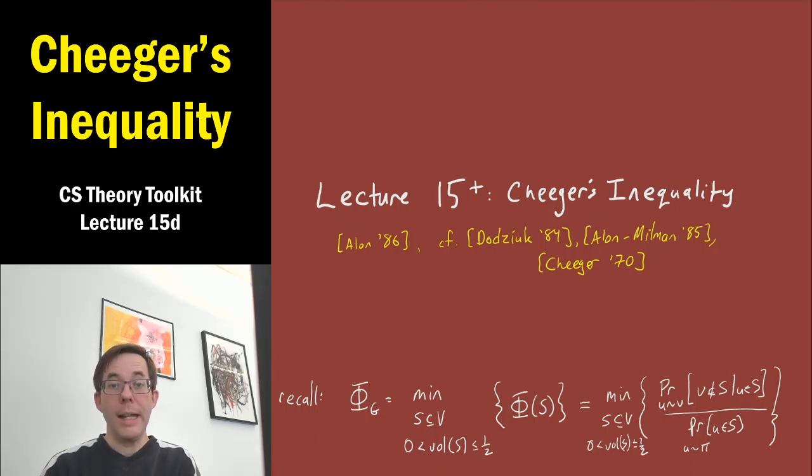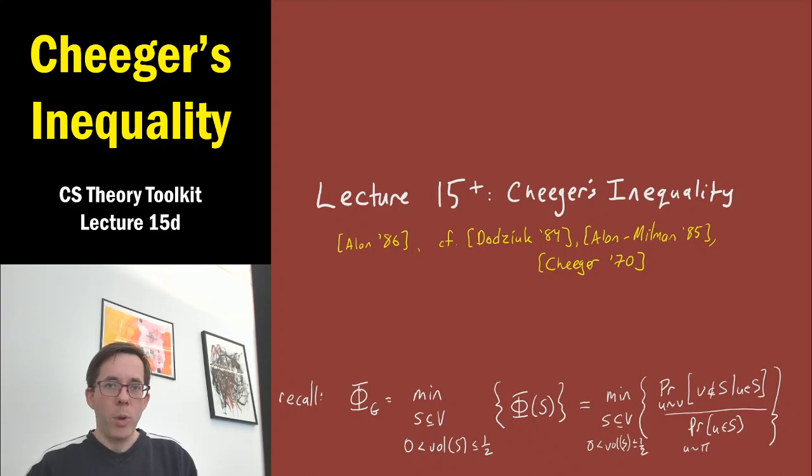In this addendum to lecture 15, we are going to talk about the proof of Cheeger's inequality. It was originally proved by Alon in 1986, based on earlier similar results by Dodziuk and Alon-Milman. It's named after Cheeger due to a 1970 result where he proved the analogous result in the setting of manifolds rather than good old finite graphs.